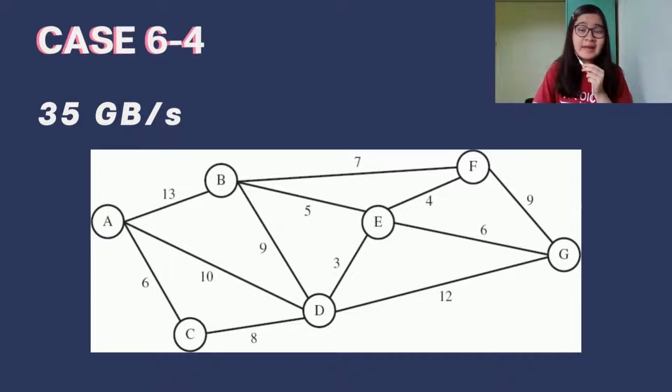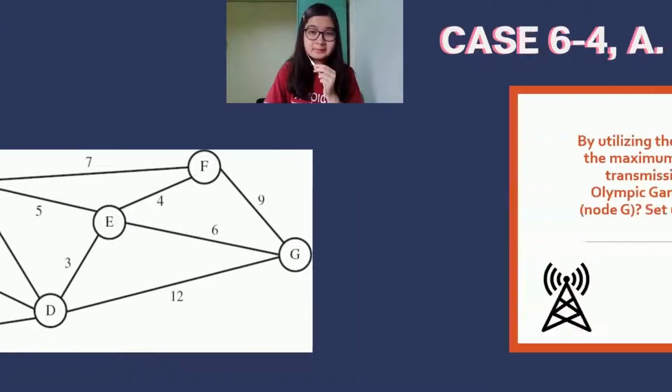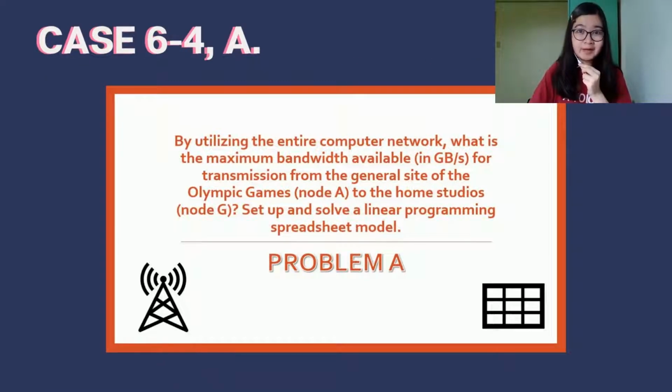The goal is that at peak times, 35 gigabytes of data per second must be sent through the network from Node A to Node G. WBC can divide the transmission and route from Node A to Node G as long as the total bandwidth required on each link does not exceed the capacity of that link. With that, let's go to letter A of case 6-4.